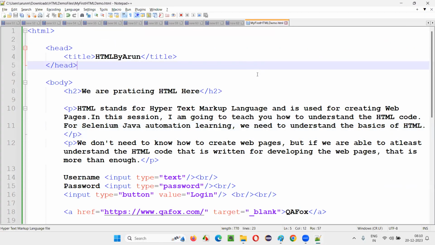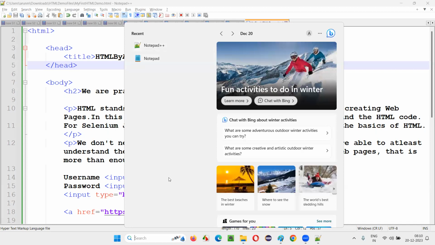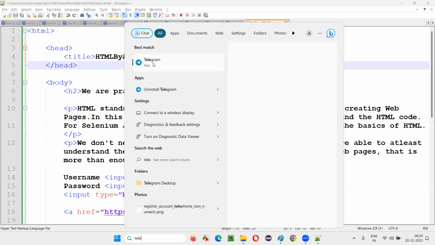Now just give me a second, guys. Let me post the assignment, otherwise I'll forget. After that, you can ask me all the doubts. Telegram group.